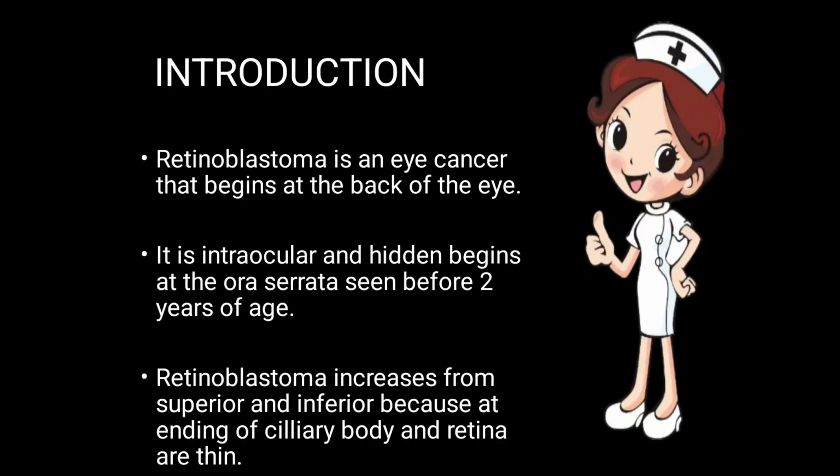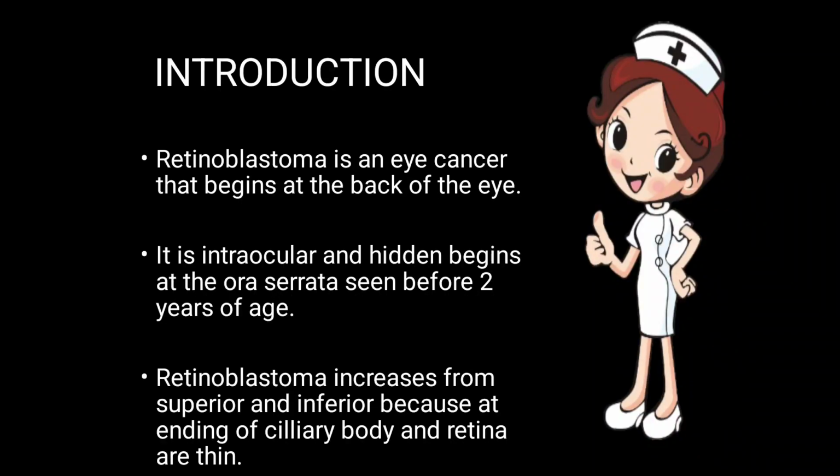It is intraocular and hidden, begins at the ora serrata and is seen before 2 years of age. So it is again that kind of disease which occurs in children. It is intraocular, means it is present inside the eye, and hidden. It remains hidden until it comes to the outside of the eye. Okay, and it begins at the ora serrata area.